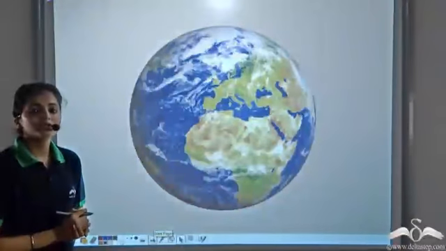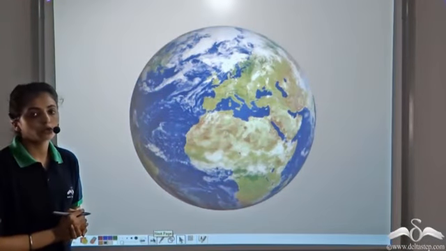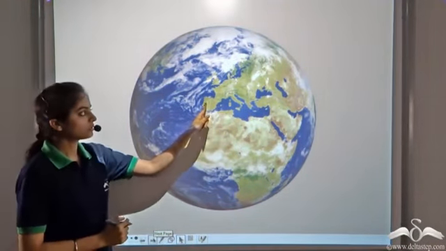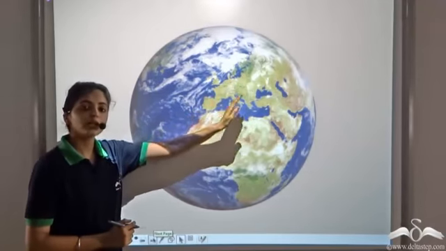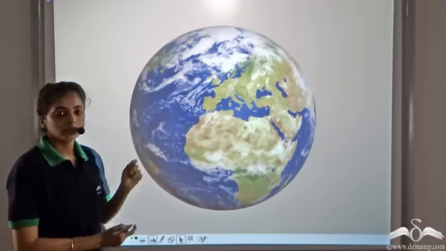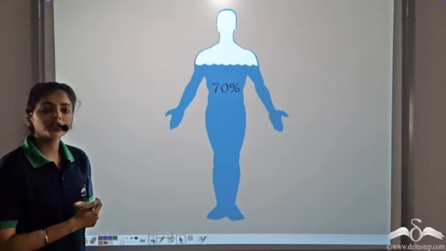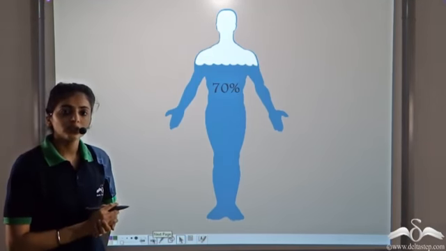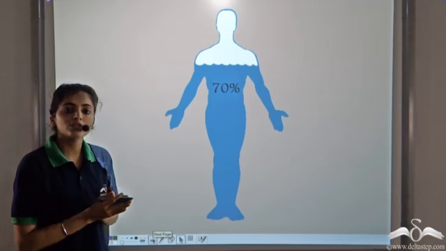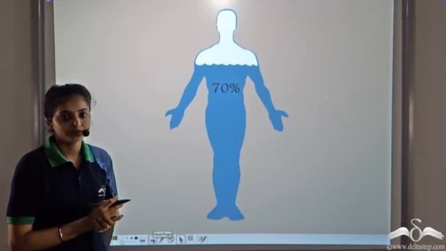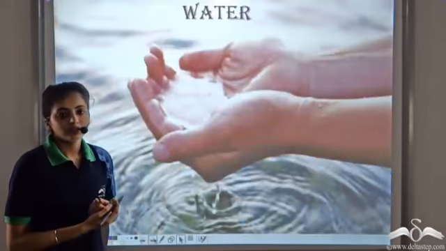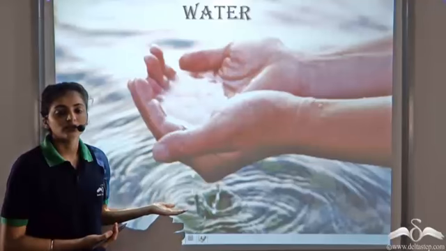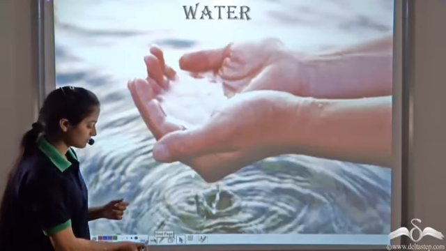More than 70% of Earth's surface is made up of water. So this, what you see here is land, rest all is water. Water makes up 70% of our body weight. At birth, a child's body weight comprises 80% of water. This is the importance of water, a unique substance.